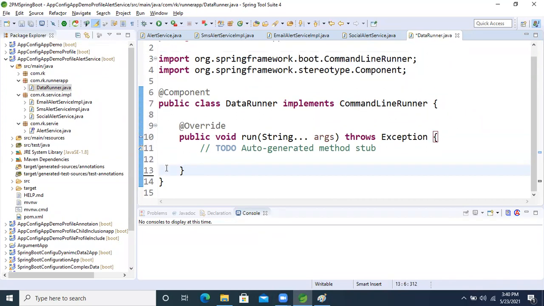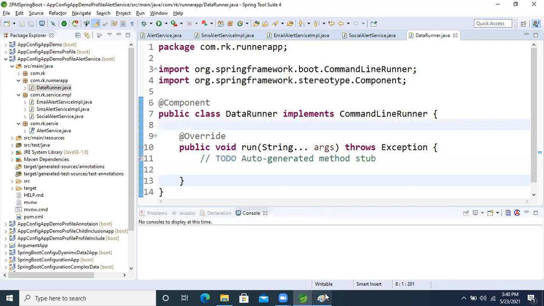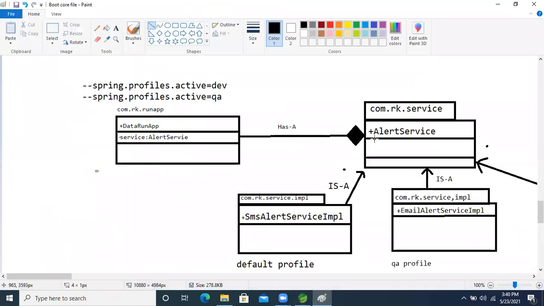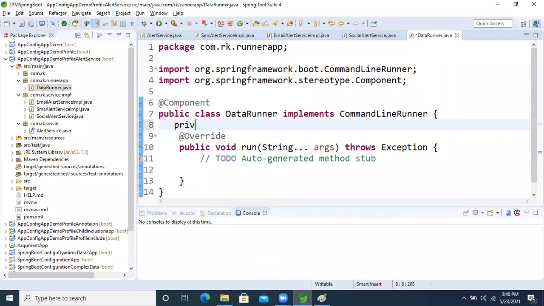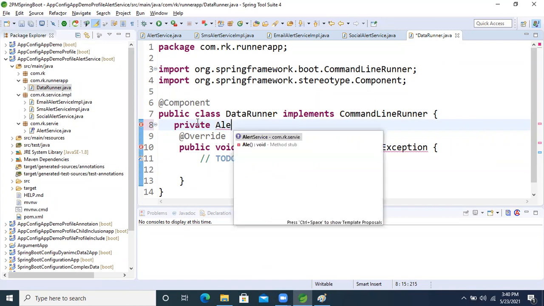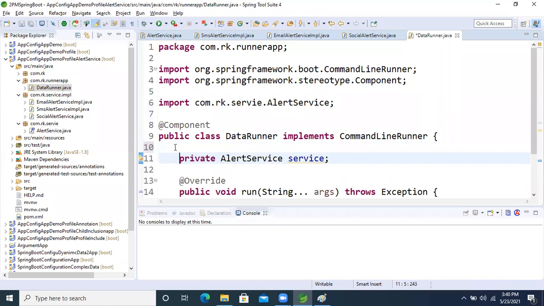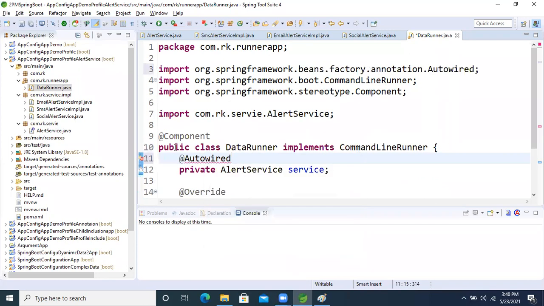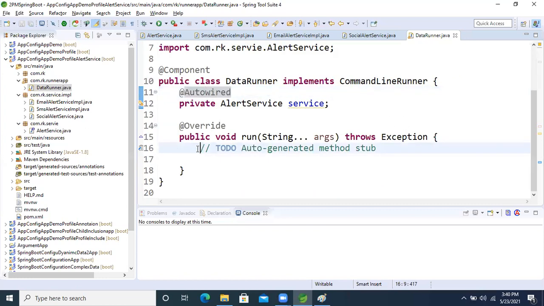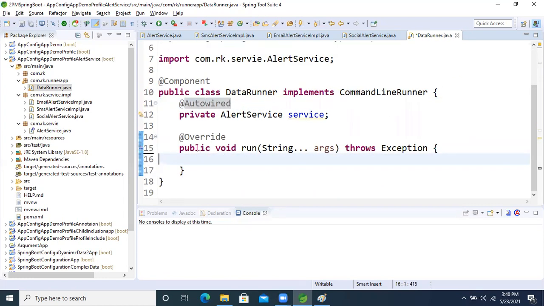Here a has-a relation is there with this interface. So how can we use it? Here, private AlertService service, and we will make it @Autowired. Fine. Now we will run the application, so we call the method using service dot.